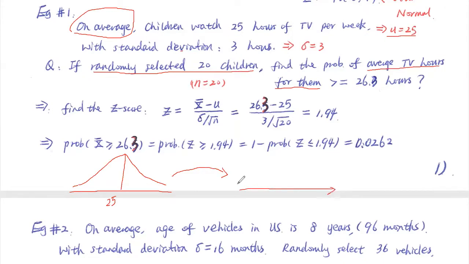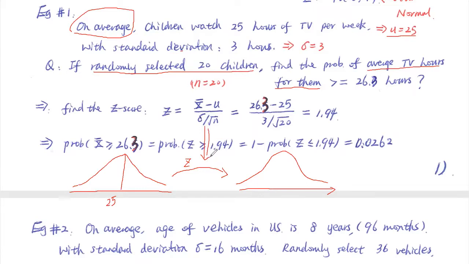For example, that's the one we are trying to study. Bear with me, I didn't draw a good picture here. So now we are using the Z formula, which comes from this one here. This is the Z formula we can apply.